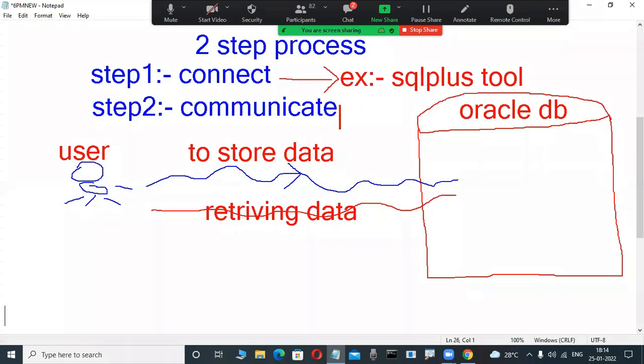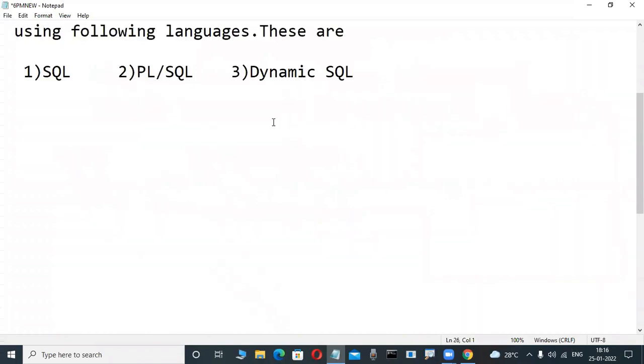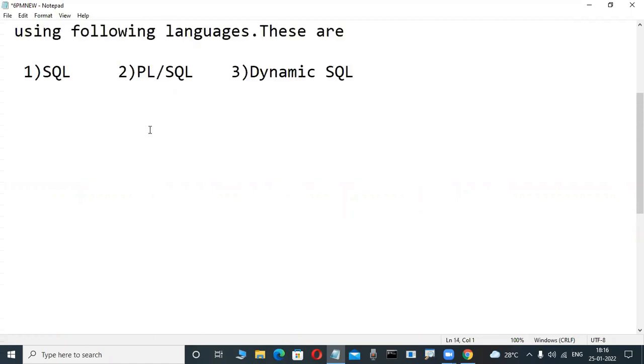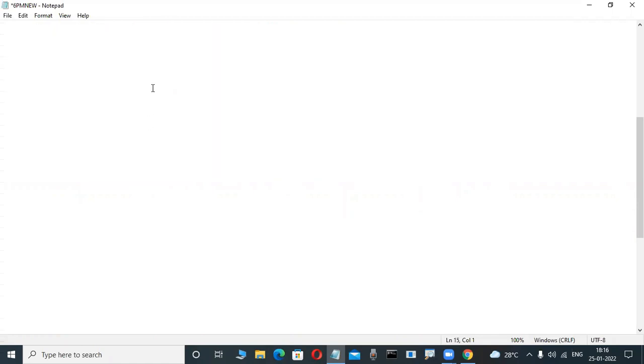Now, how are they communicating once connected? Through languages, for example SQL and PL/SQL. How, and what is that? We are learning all these things one by one. Now here, write some theory. Next paragraph, write it.